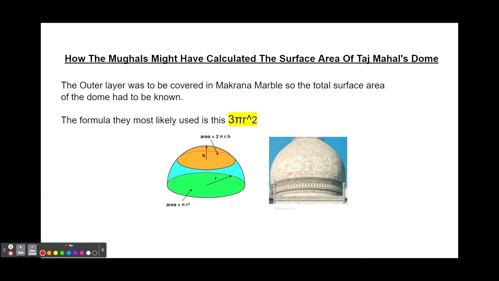How the Mughals may have calculated the surface area of the Taj Mahal's dome. The outer layer of the dome was to be covered in Makrana marble. So of course the total surface area of the dome had to be known, or there was no way to know how much marble we had to put on top of it. The formula they most likely used is 3 pi r squared, and this is the formula we are going to be using too.